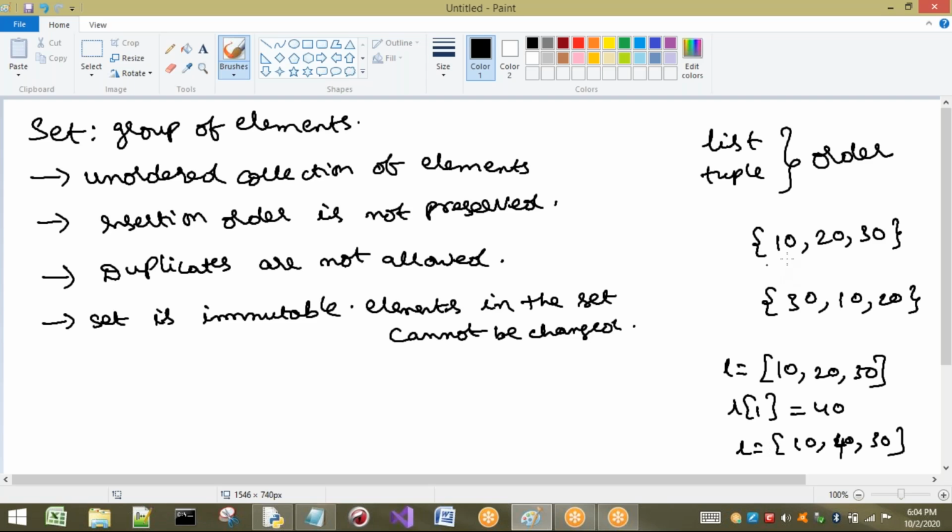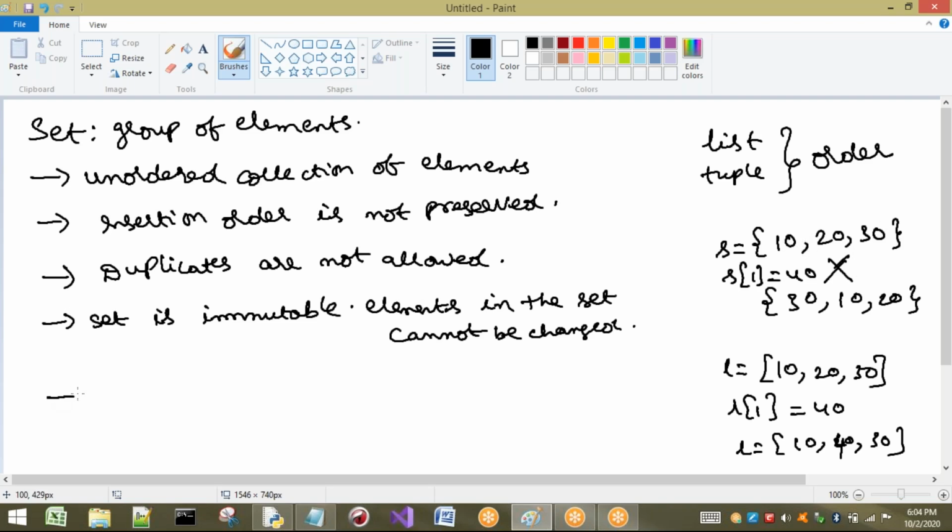But in the concept of a set, what happens if I try s of 1 equal to 40? It is wrong. This cannot be done in sets. So we are calling it immutable. Set is immutable. That means the elements present inside a set cannot be changed.